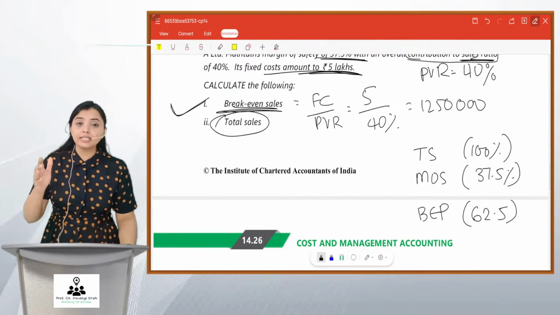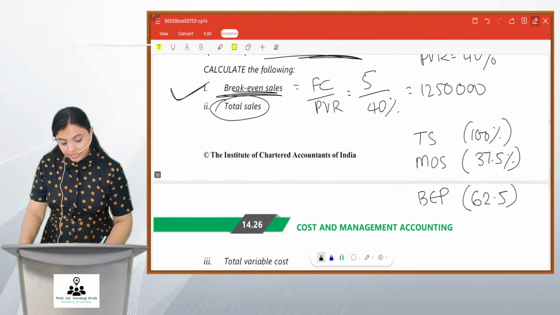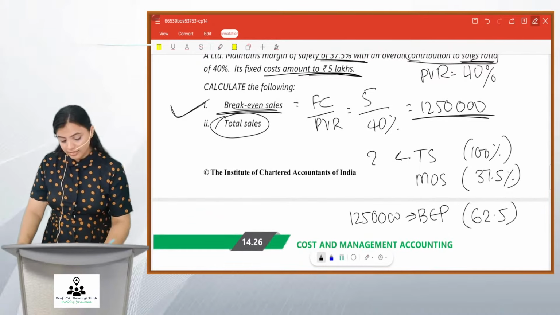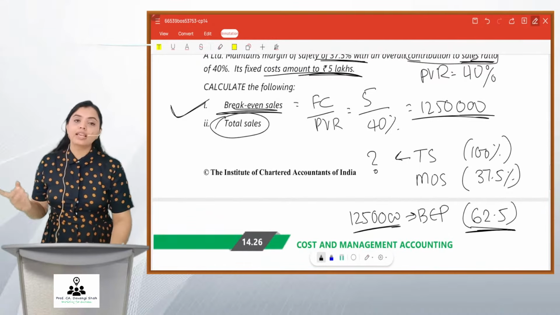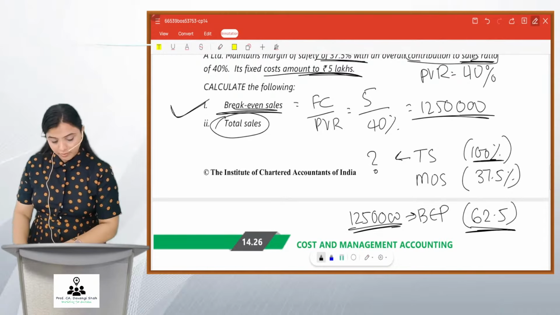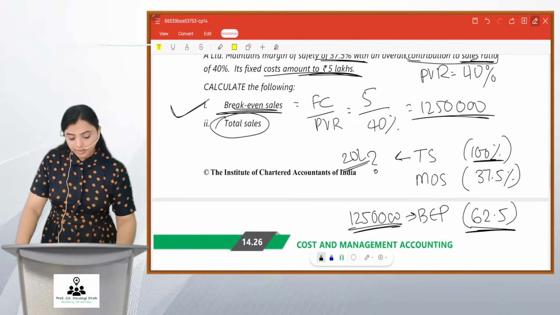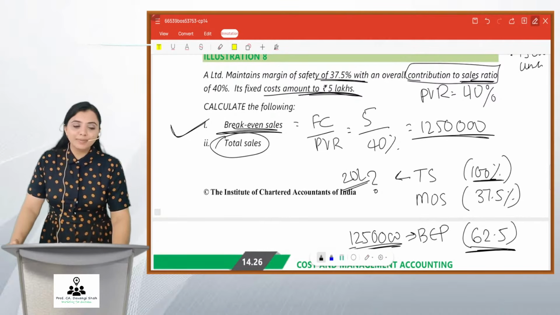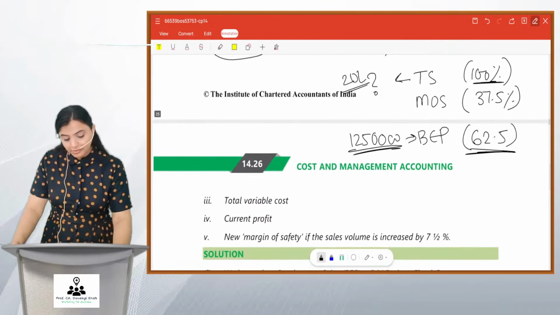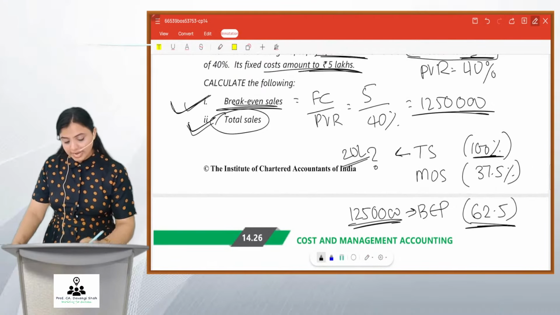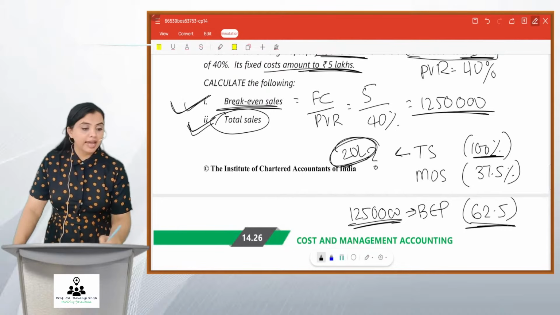Correct? And friends, this BEP, we already know it is 12 lakh 50,000. We just calculated it. So what will be total? 62.5% is 12 lakh 50,000. What will be 100%? Come on. Such a simple sum, it will be 20. Got it? So simple. So we got the total sales as 20 lakhs.